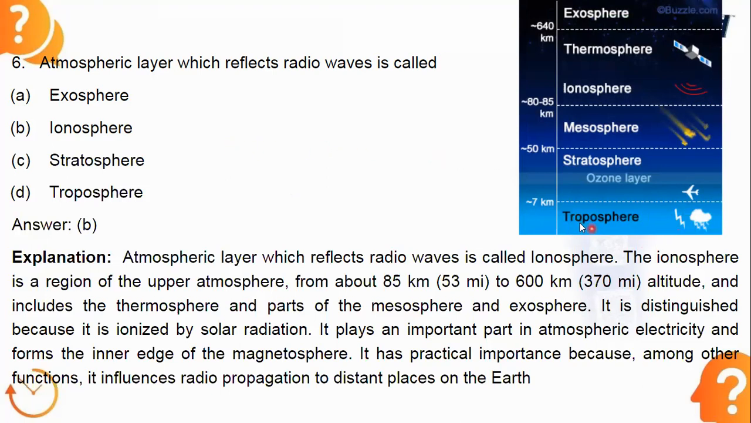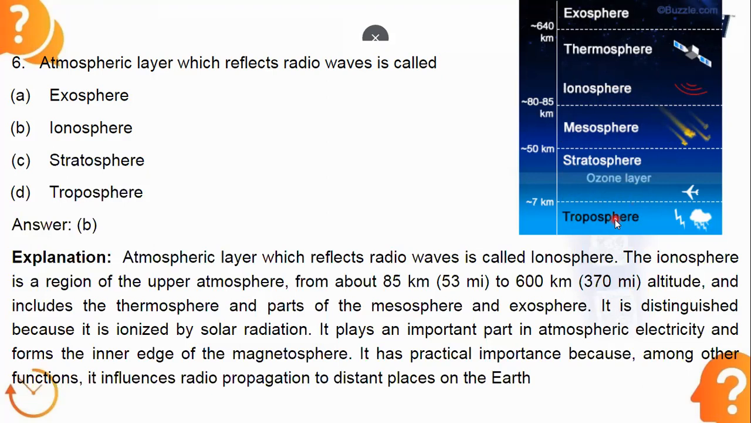First is the troposphere. This is the very nearest layer from the earth. Next, the stratosphere, where we can see the ozone layer. Next comes the mesosphere. After that, the ionosphere, and the last one is the exosphere. So these are the different layers of the atmosphere.